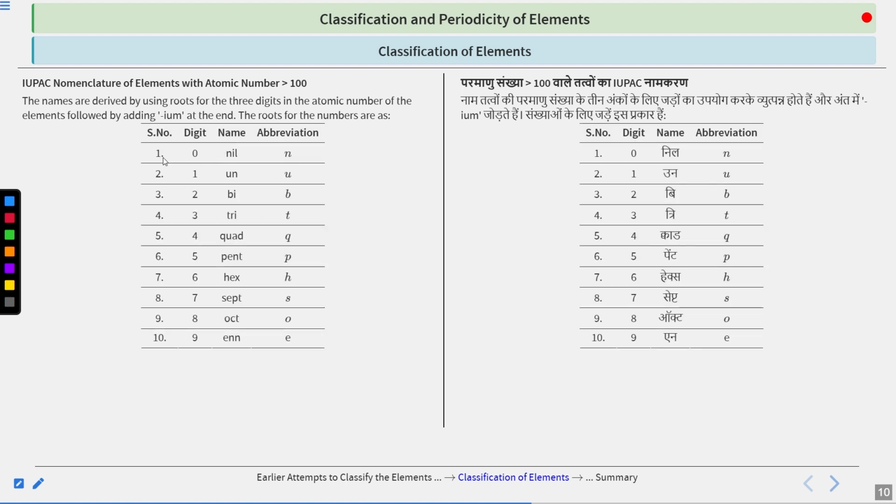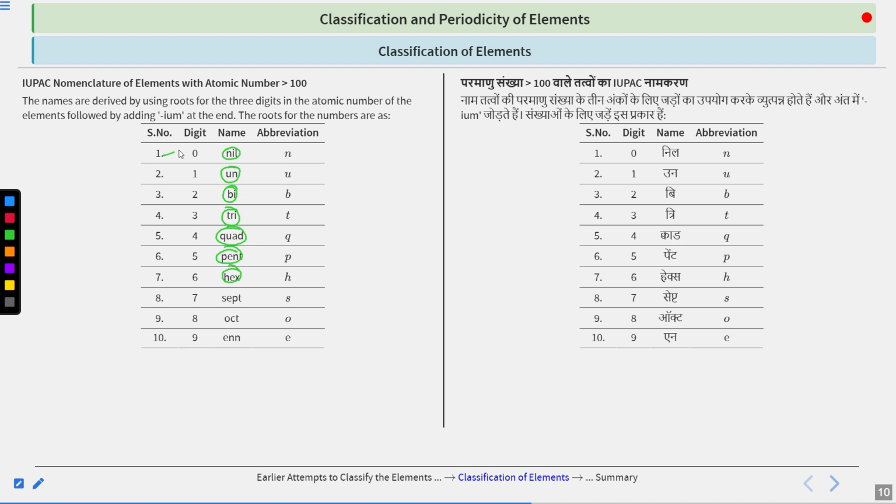So for 1 we have nil, for 2 we have un, for 3 we have bi, 4 we have tri, 5 we have quad, 6 we have pent, 7 we have hex. Okay, sorry for the mistake.